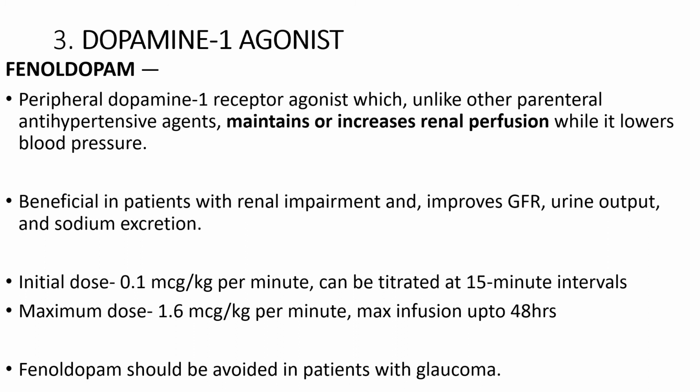The initial dose is 0.1 microgram per kg per minute and can be titrated at 15 minute intervals up to a maximum dose of 1.6 microgram per kg per minute, and maximum infusion is up to 48 hours. Fenoldopam should be avoided in patients who are having glaucoma.